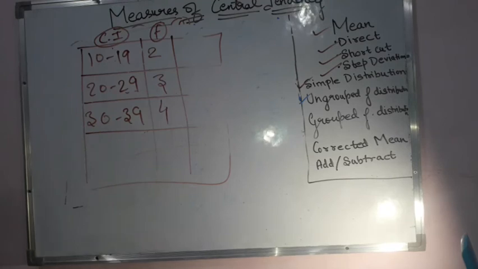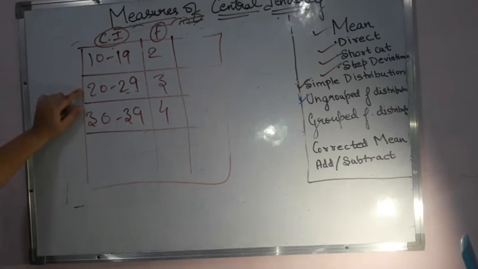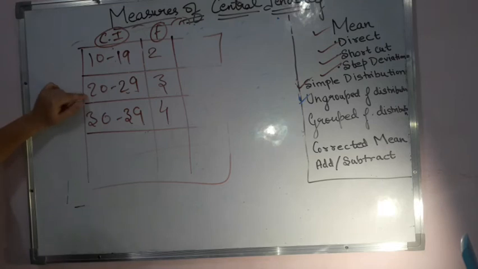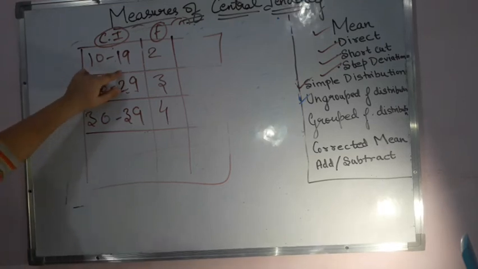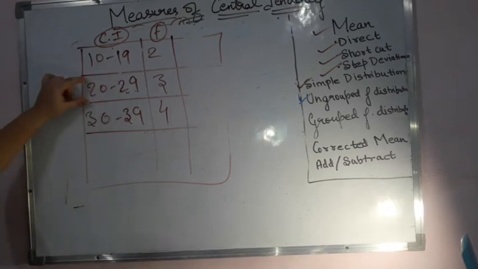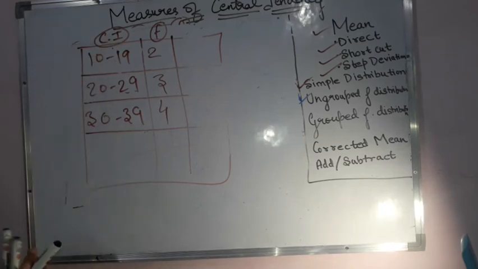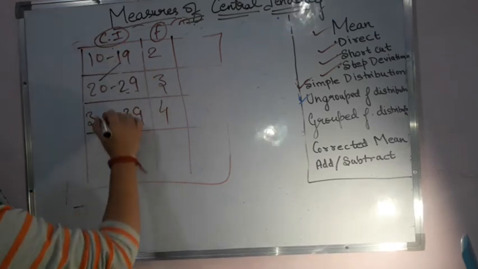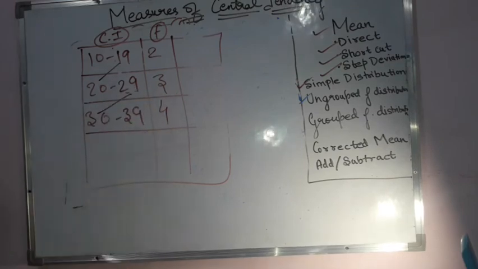Okay, so in order to make it inclusive, what I do is I find out the difference, always like this: lower limit of the succeeding class minus the upper limit of the preceding class.